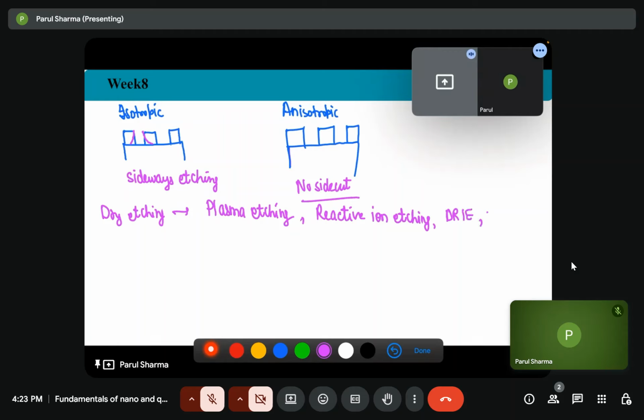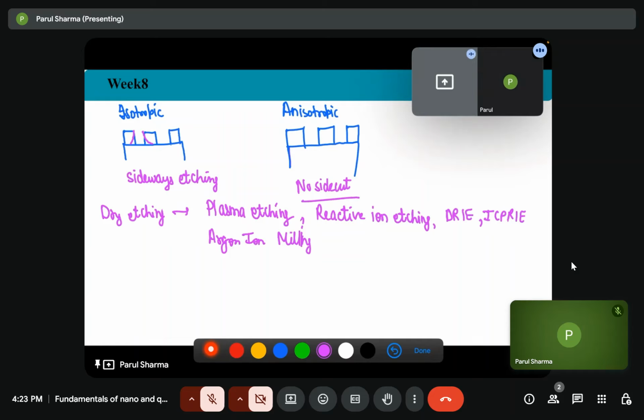And then there is another one, ICPRIE, inductively coupled plasma reactive ion etching. Also, we can do the argon ion milling. So we can bombard the ions on the material so that it can etch in the desired region. So these are the methods of dry etching,